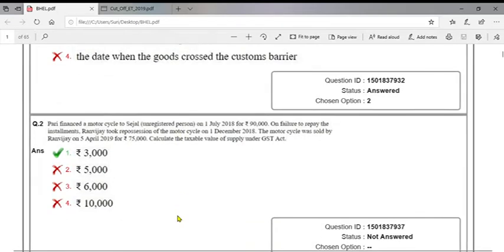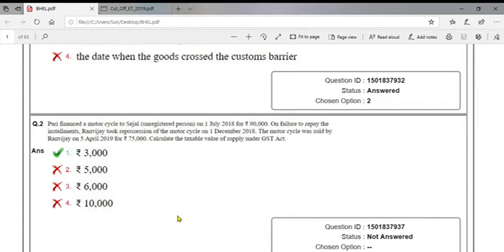Second one, Perry financed a motorcycle to Sejal, an unregistered person, on 1st July 2018 for 90,000. On failure to repay the installments, Ranvijay took repossession of the motorcycle on 1st December 2018. The motorcycle was sold by Ranvijay on 5th April 2019 for 75,000. Calculate the taxable value of supply under GST Act. This is a new and kind of depth question.